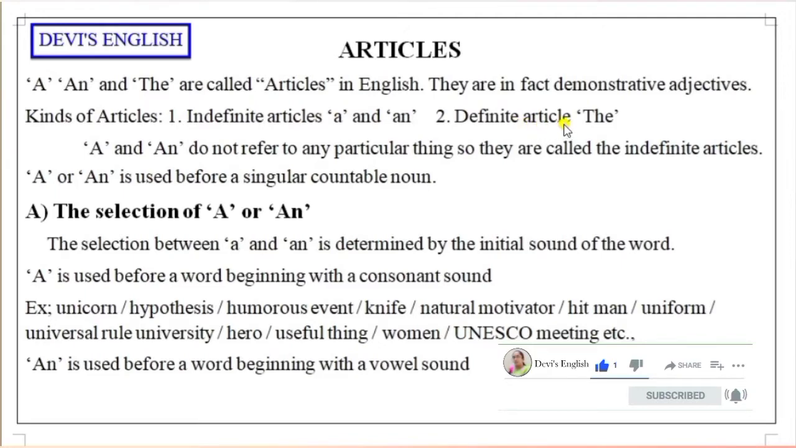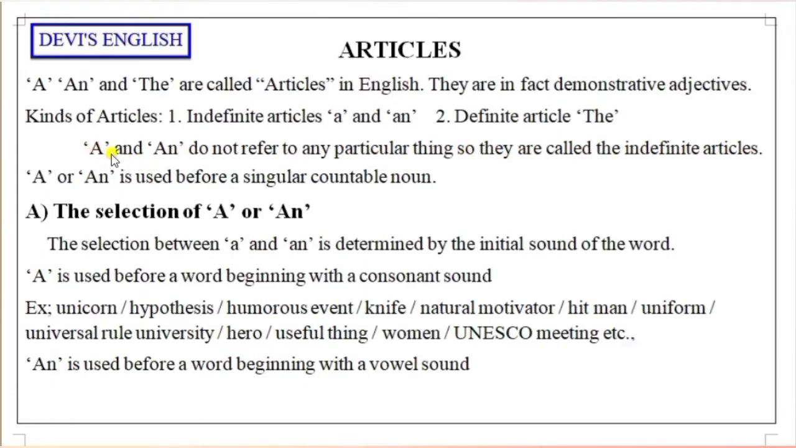Indefinite articles are a and an. A and an are called indefinite articles. The definite article is only one, that is the. A and an do not refer to any particular thing, so they are called indefinite articles. You have to keep it in your mind.